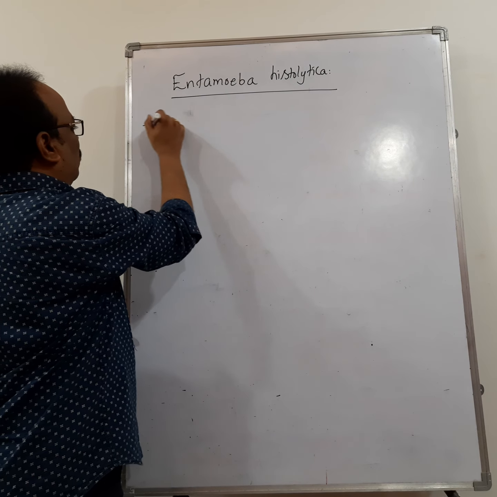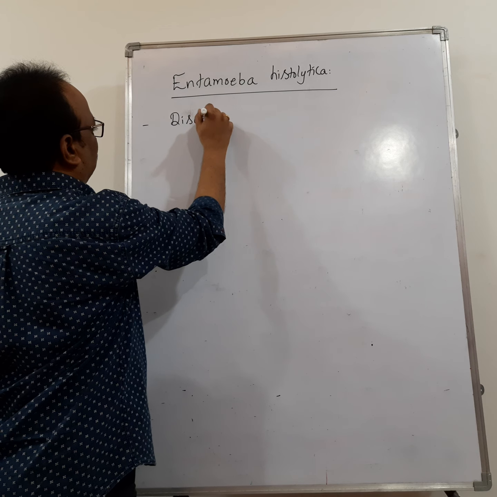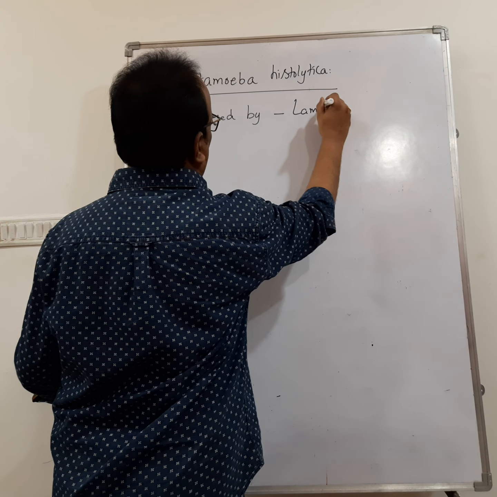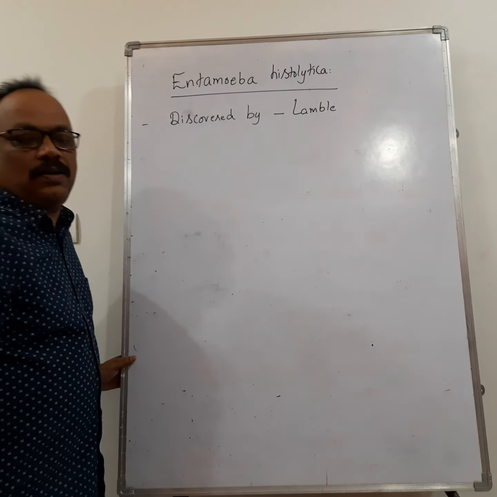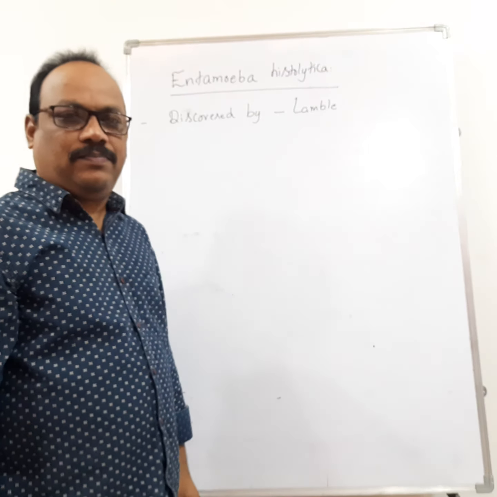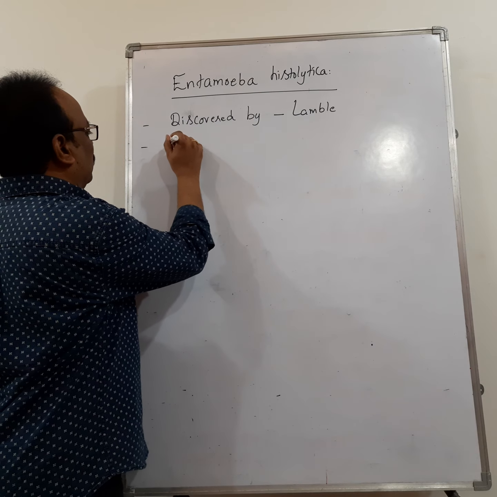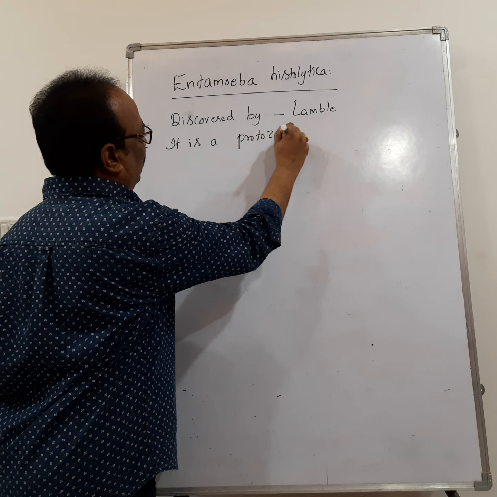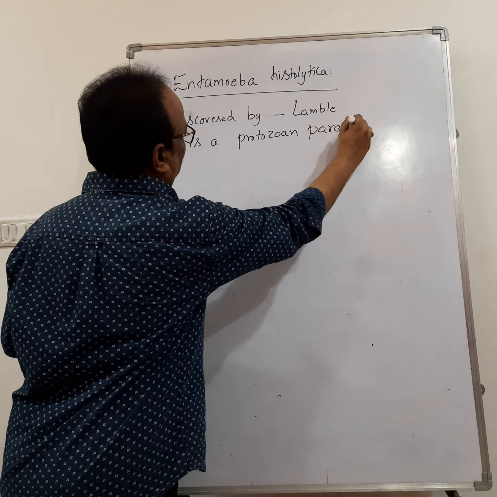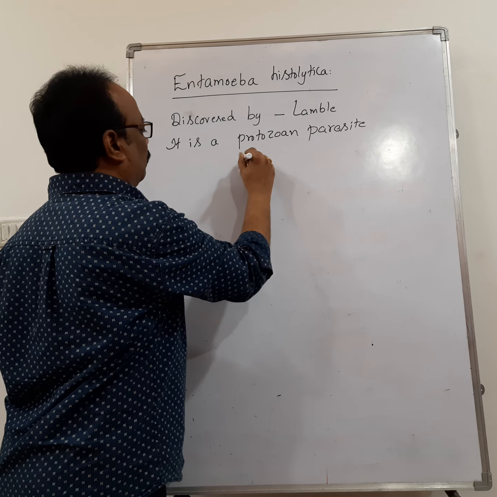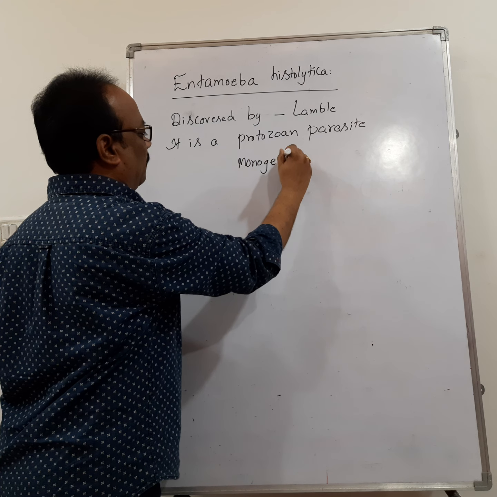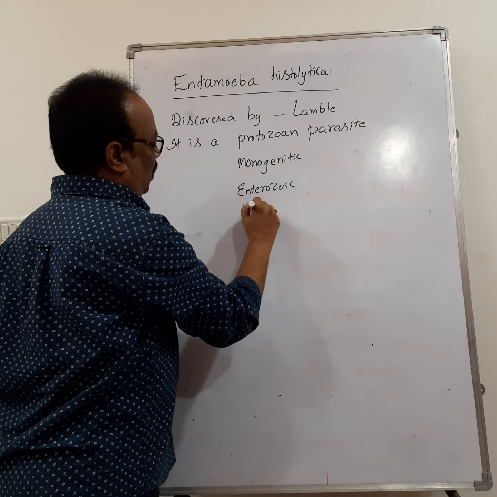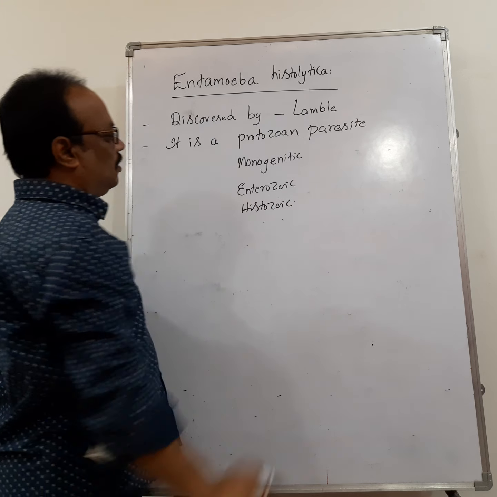Entamoeba histolytica was first discovered by Lamble. It is a protozoan parasite, a monogenetic parasite, enterozoic parasite, and histozoic parasite. See how many names are there?